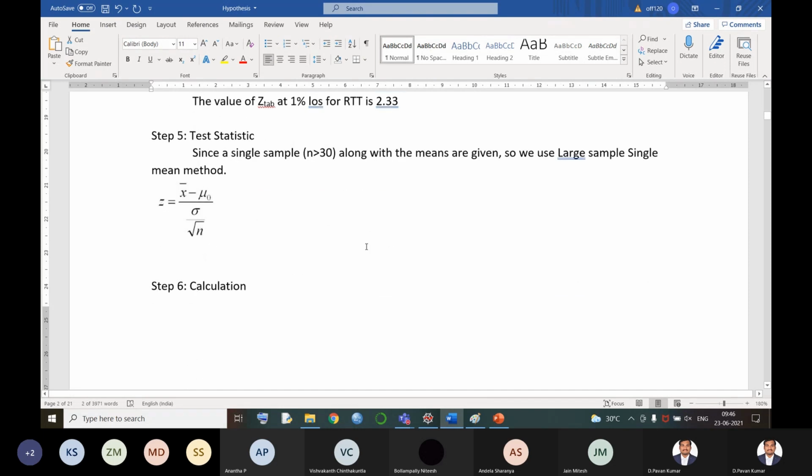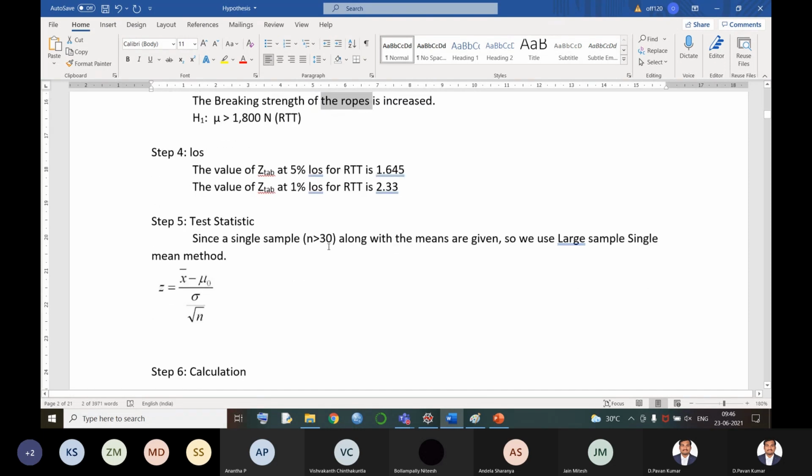Okay. Now let us move on to the next step, which is called the test statistic. Test statistic means we explain here why this problem belongs to that particular model only. Now let us see the explanation. A single sample is given, a large sample, n is given as 50. Only one sample is given, right? And it is greater than 30, along with the means. Sample mean and population mean are given. So we use the large sample single mean method.